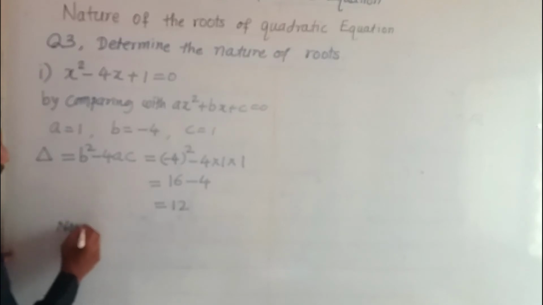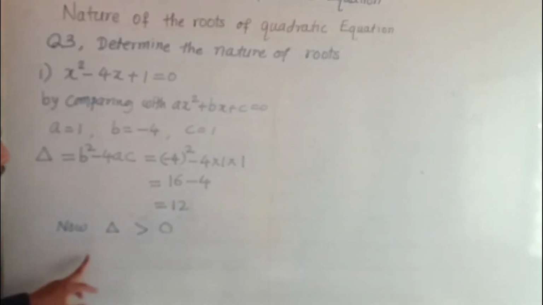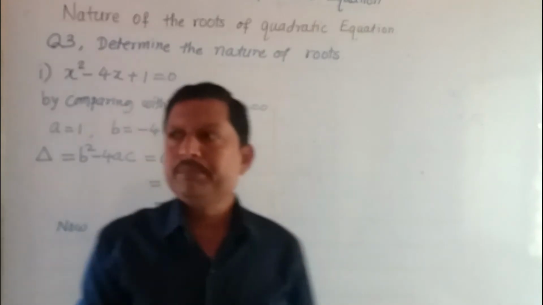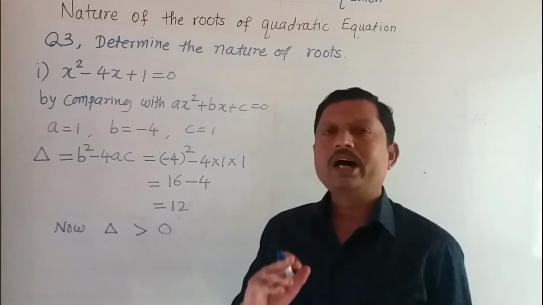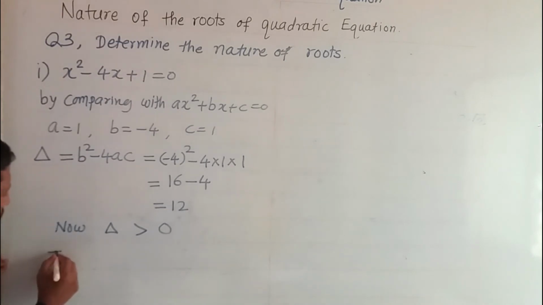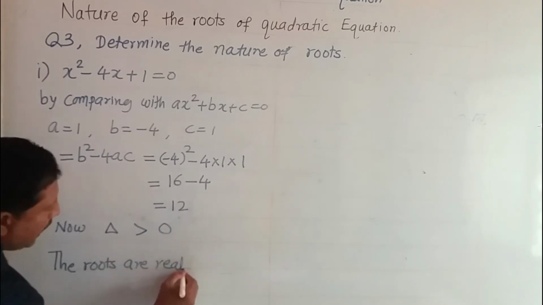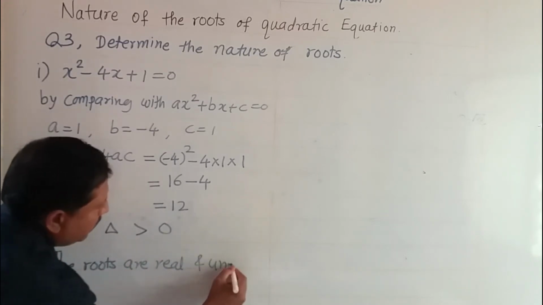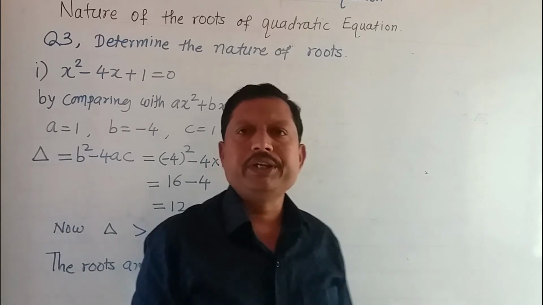Now here the value of the discriminant is greater than 0, and when the value of the discriminant is greater than 0, then the roots of that quadratic equation are real numbers and unequal. So we can write here the roots are real numbers and they are unequal. In this way we decided the nature of the roots.